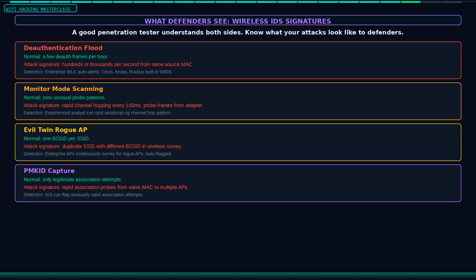During an authorized red team engagement, you should assume your wireless activity is being monitored. Test your attack timing. Use minimal Deauth frames. Spread your reconnaissance across multiple channels and longer time periods. Use a MAC address that blends in with the device types on the target network. The goal of a professional penetration test is to show the client what a real attacker could do, which means being as stealthy as the most sophisticated real-world threat actors.